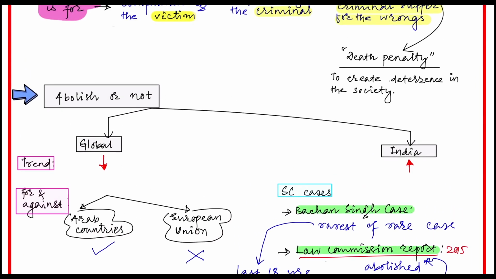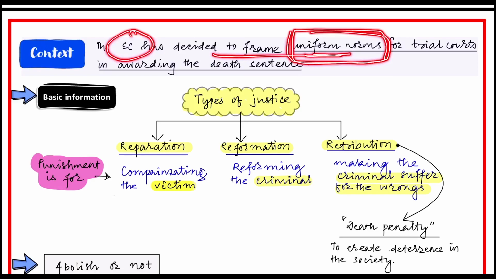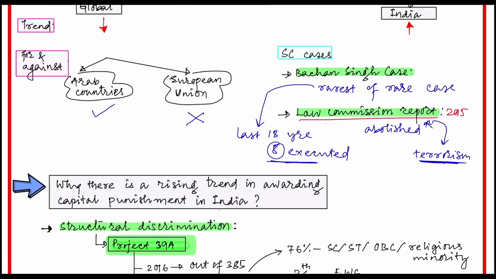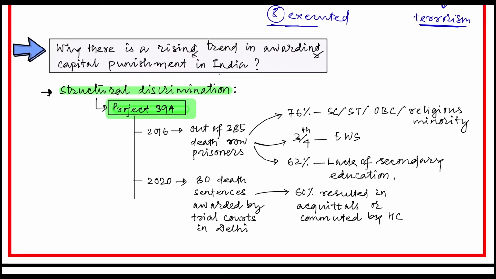If India follows the rarest of the rare cases, then what was the need for the Supreme Court to come up with these uniform norms? Yes, we can substantiate that there was a need for the Supreme Court to intervene and frame uniform norms, which will be followed by the trial courts while awarding the death sentence. The data is like this: in India, the awarding of the death penalty is rising. Why is there a rising trend in awarding the death penalty in India? It is structural discrimination.